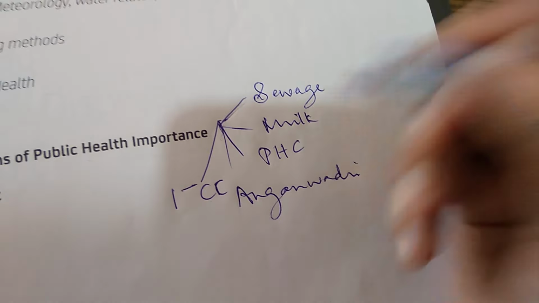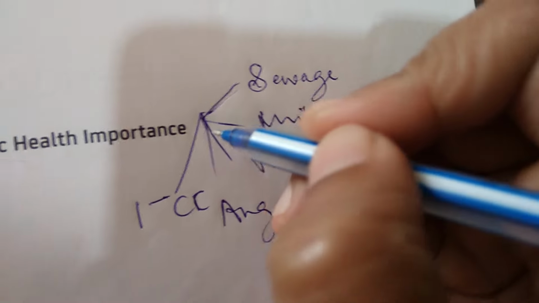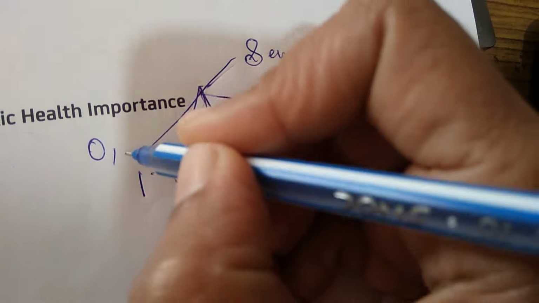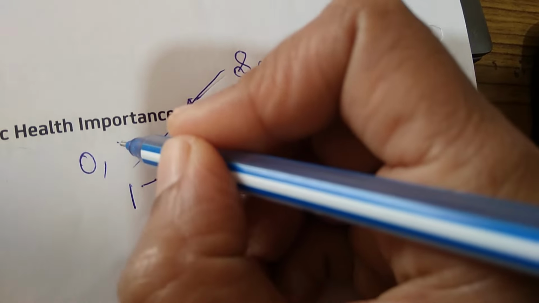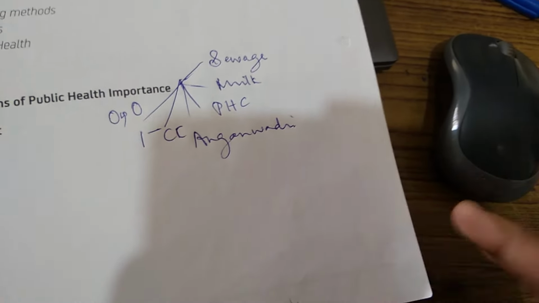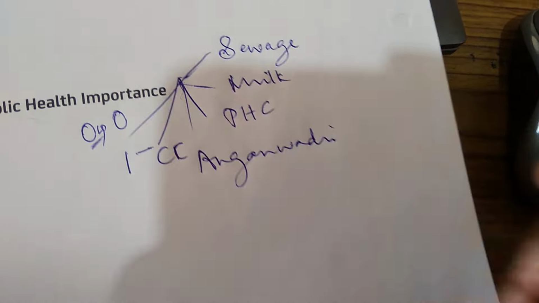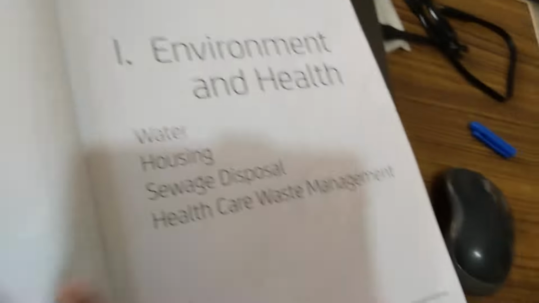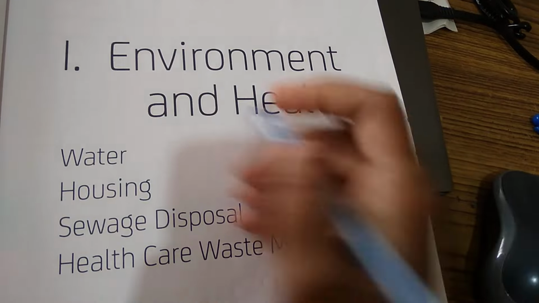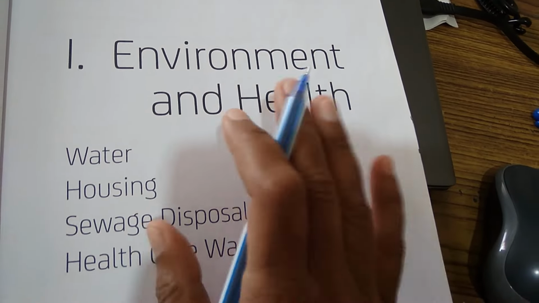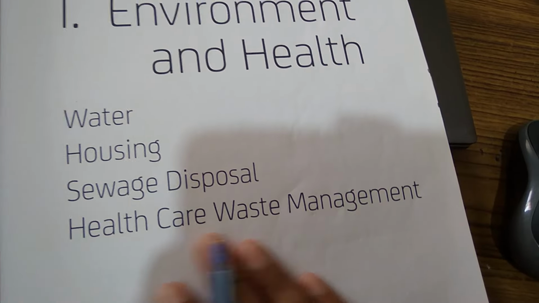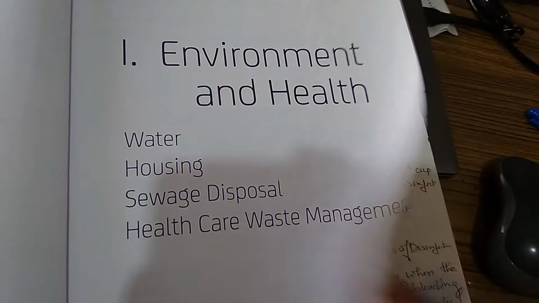Then what else did we visit? Not of public health importance, but old age homes, retirement homes, and orphanages we visited. See, old age homes are not a bad thing. You should not depend on your child to take care of you. Try to be independent, book your own retirement home. Anyways, now moving on to water, housing, sewage disposal, healthcare management.